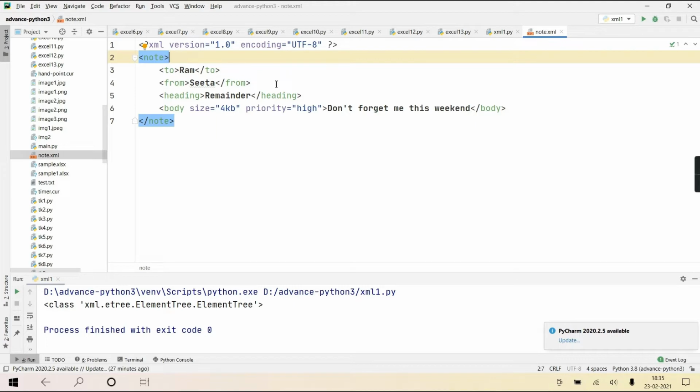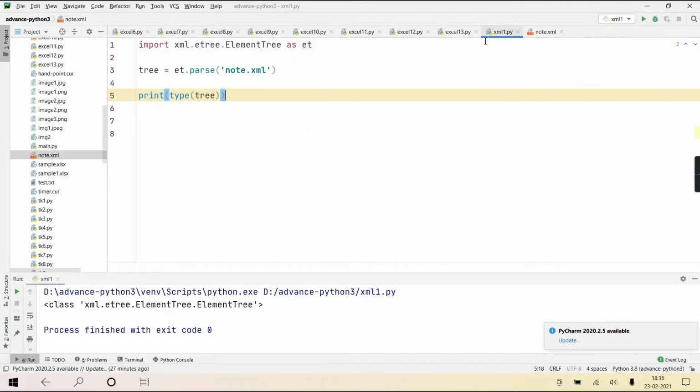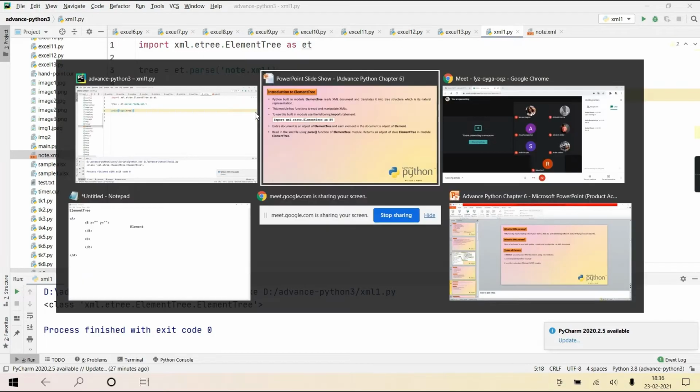This to is an object of Element, from is an object of Element, heading is an object of Element. You understanding? So each and every element is an object of class Element, of which one important one is the root element.